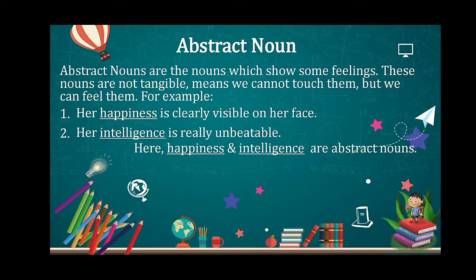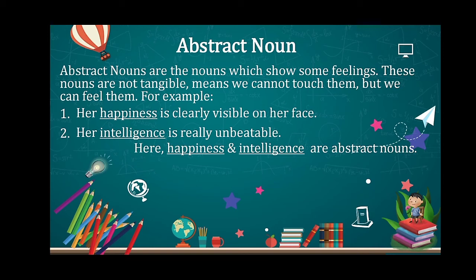The next one is abstract noun. Abstract nouns are the nouns which show some feelings. These nouns are not tangible, means we cannot touch them, but we can feel them. For example, her happiness is clearly visible on her face.